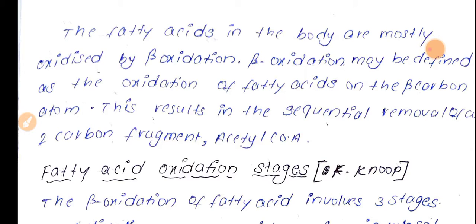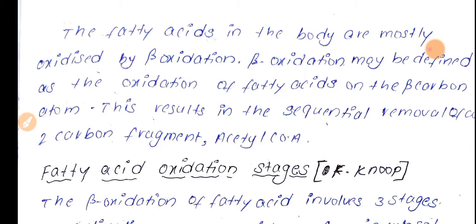What beta oxidation means is that the oxidation of the fatty acid takes place on the beta carbon atom. Because the oxidation occurs on the beta carbon atom, we call this metabolic pathway beta oxidation of fatty acids.